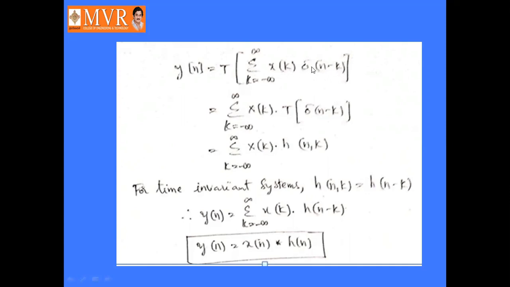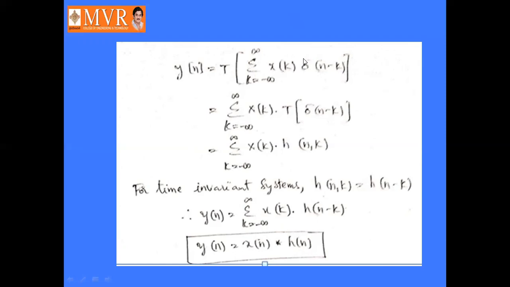So x of k into delta of n minus k, where x of k can be extracted outside. So that is sigma k equal to minus infinity to infinity x of k into the transformation of delta of n minus k. The transformation of delta of n minus k is nothing but h of n comma k or h of n minus k. For a time invariant system, h of n comma k can be represented as h of n minus k.